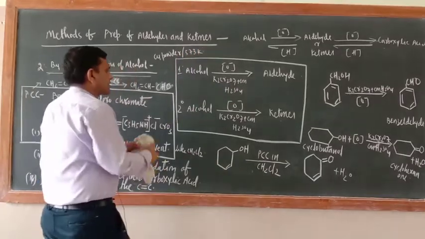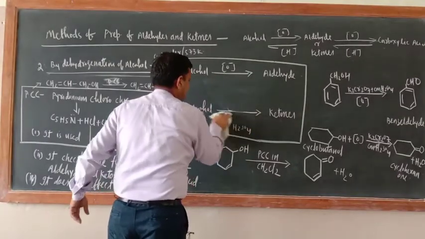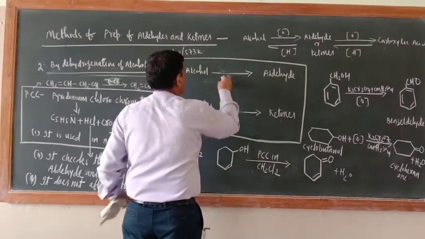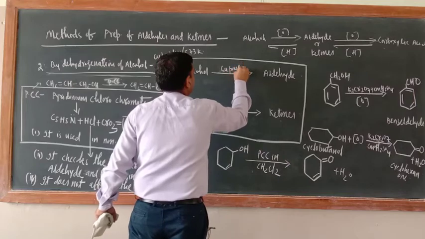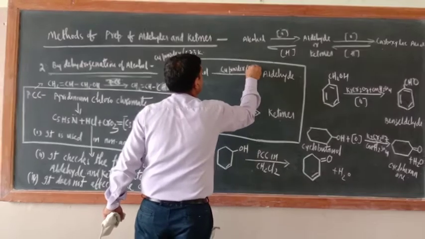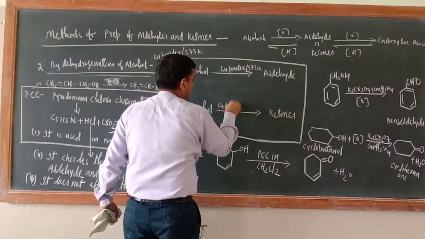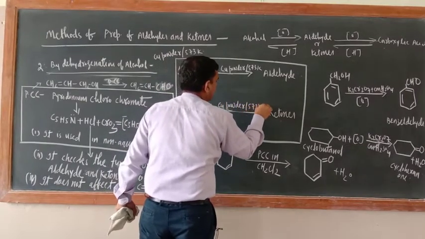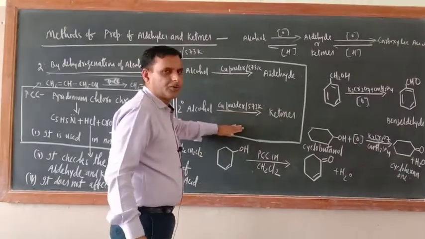Where you have written the oxidizing agent, you will write copper powder, and here also copper powder at 573 Kelvin temperature. So here you will get aldehyde and ketone.